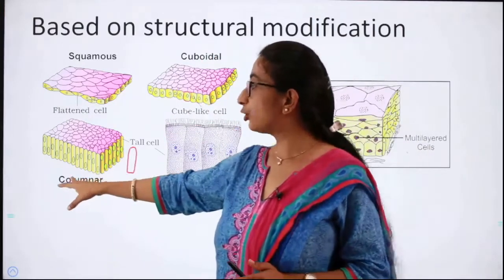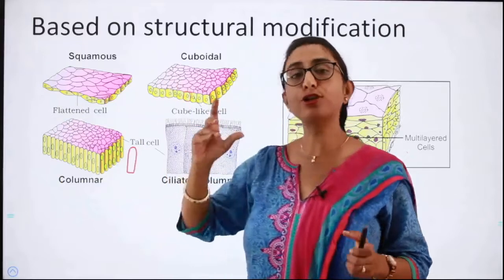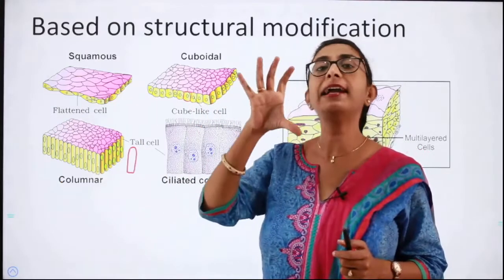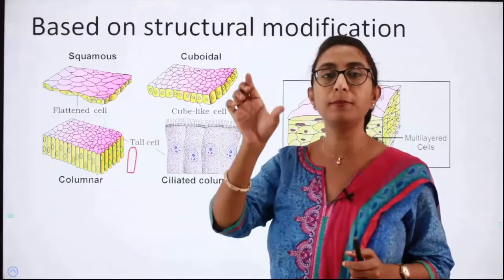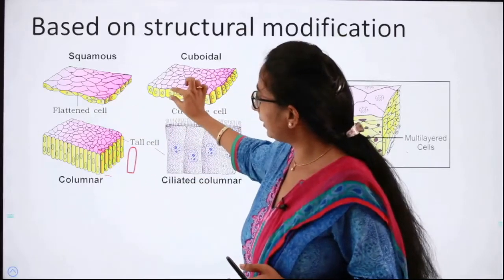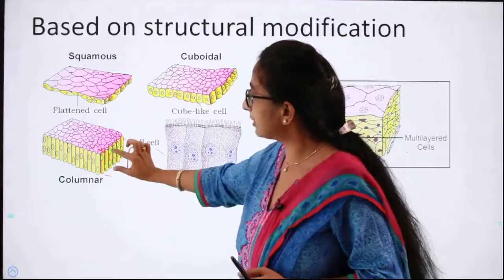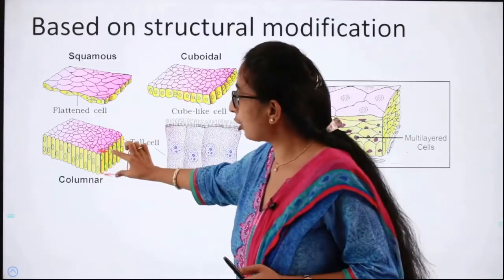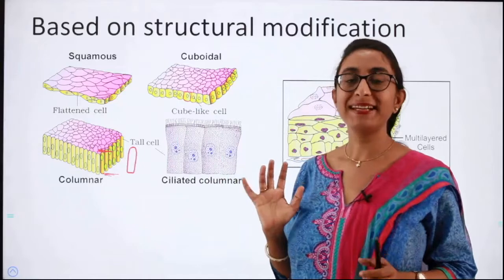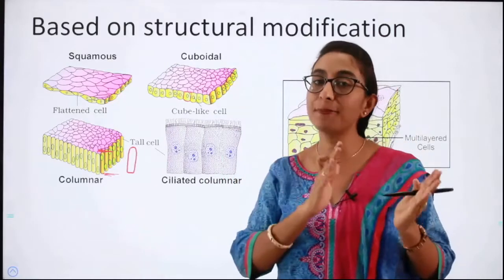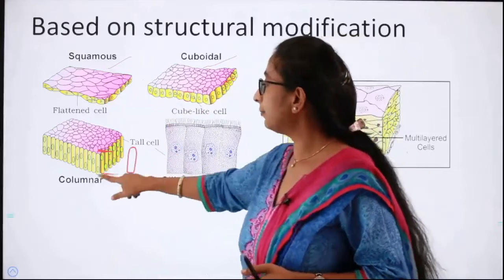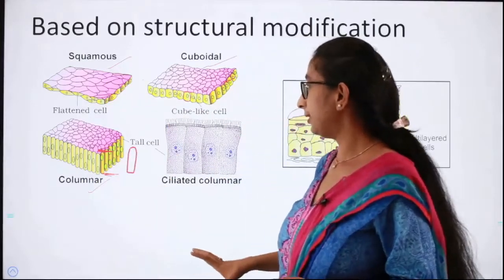And here in columnar epithelium, this is also a single layer of cells, but the cells are slender and long. They look like a column. Can you see how long they are over here? See here, they are tiny. This is a cuboidal epithelium, whereas here they are very long and slender. This is the columnar epithelium. Okay, so did you understand the three types of simple epithelium? They are squamous epithelium, cuboidal epithelium, and columnar epithelium.